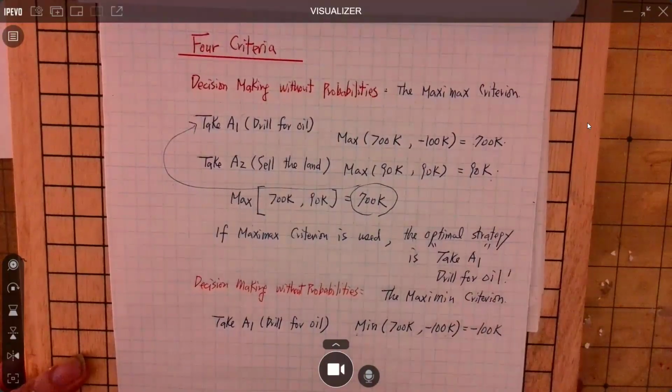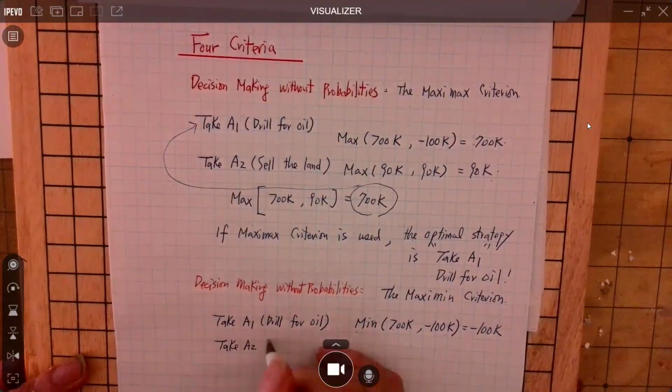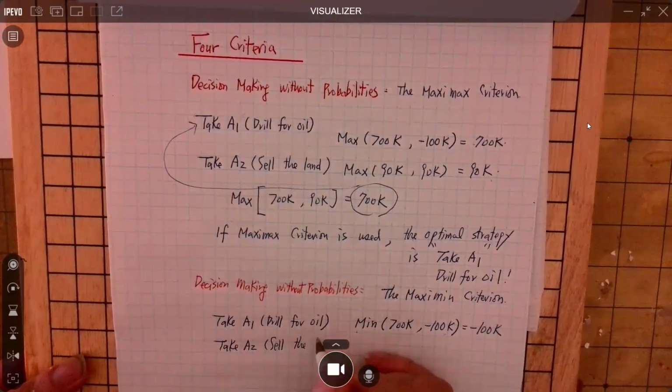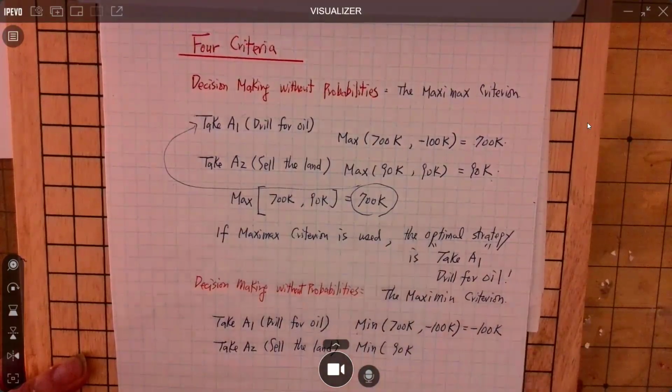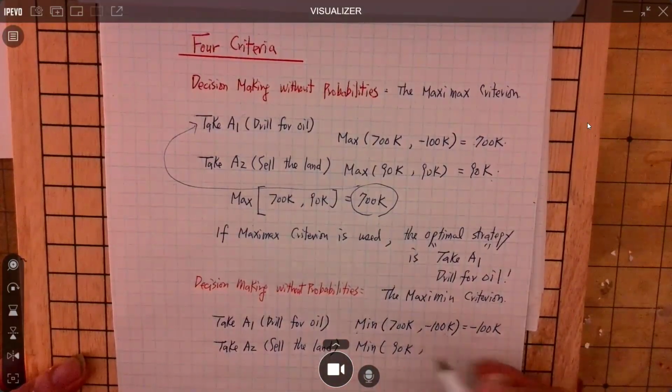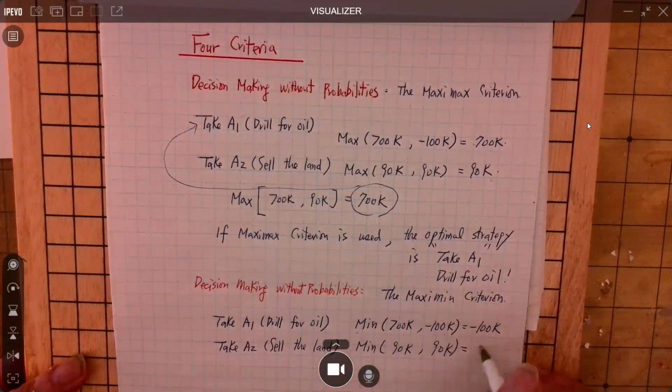$100,000. But if you take action 2, you sell the land. So in the worst case scenario, when there's oil underground, you get $90,000. And when there's no oil underground, you also get $90,000. So the minimum of the two is $90,000.